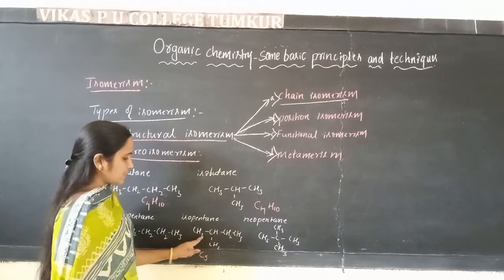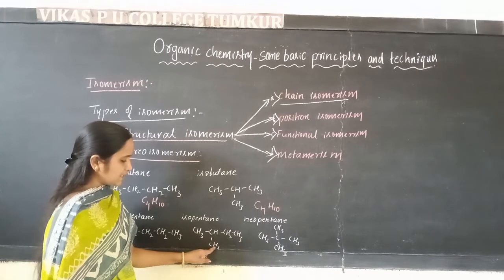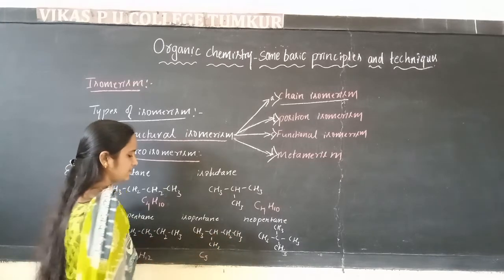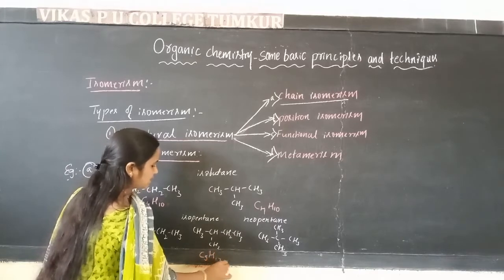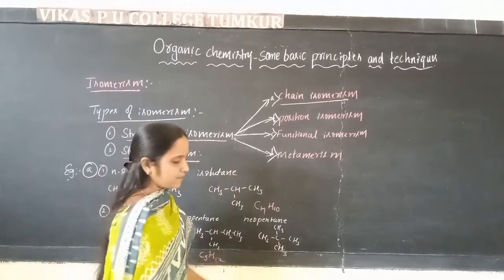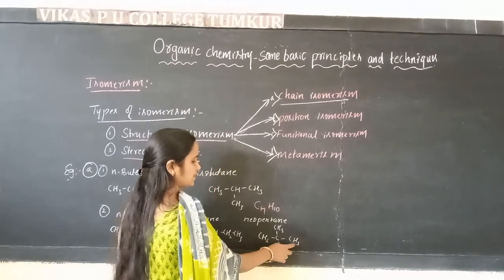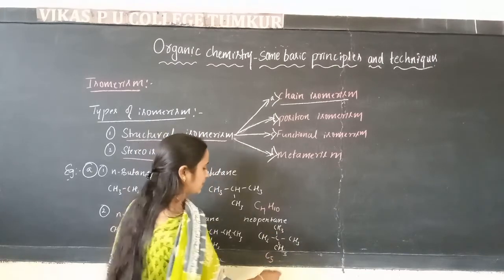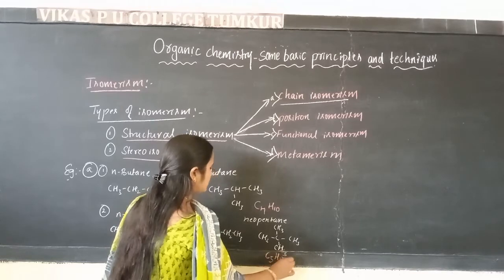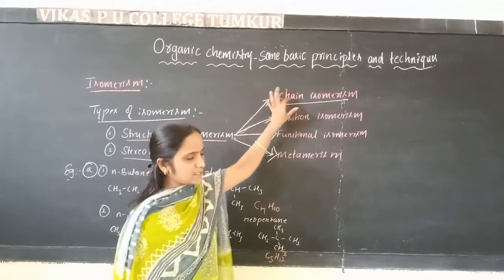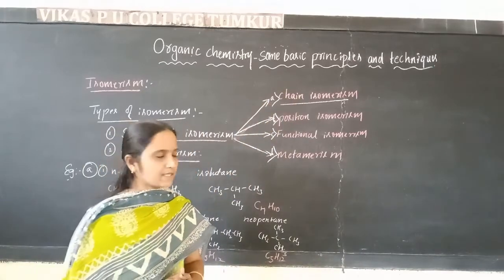Then hydrogen atoms 3 plus 3 6, 6 plus 2 8, 8 plus 1 9... that is H12. ಇದರಲ್ಲಿ ಅಷ್ಟೇ ನಂಬರ್ ಆಫ್ ಕಾರ್ಬನ್ ಆಟಮ್ಸ್ ಎಷ್ಟಿದೆ 5 ಇದೆ. ಹೈಡ್ರೋಜನ್ ಆಟಮ್ಸ್ 3 plus 3 plus 3 plus 3 means 12, that is H12. This is example for the chain isomerism. Chain isomerism ke examples.